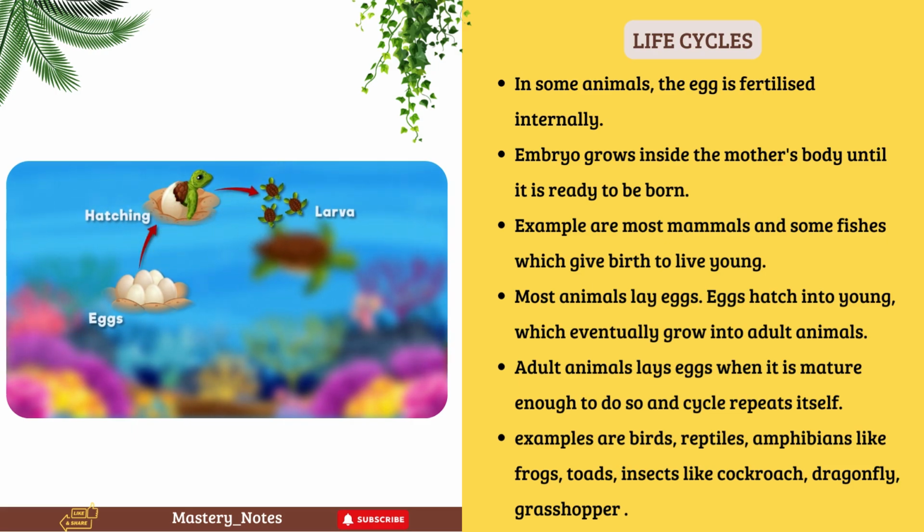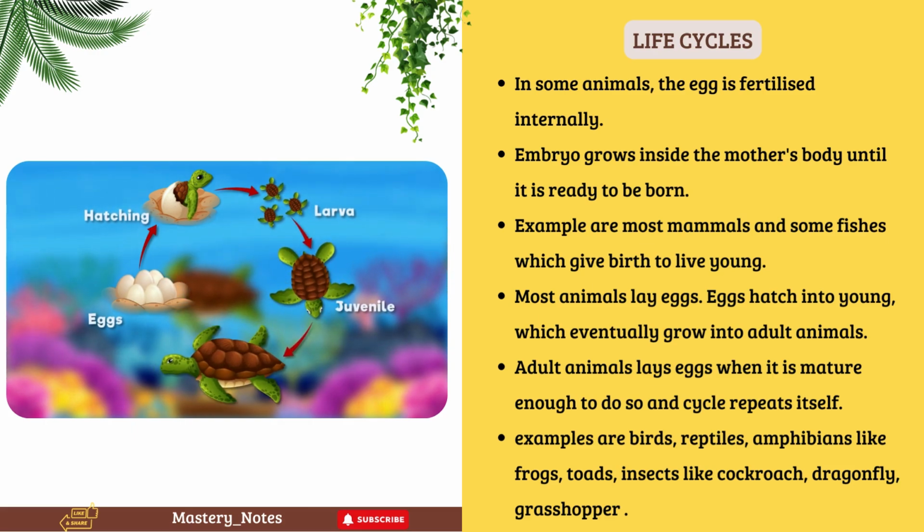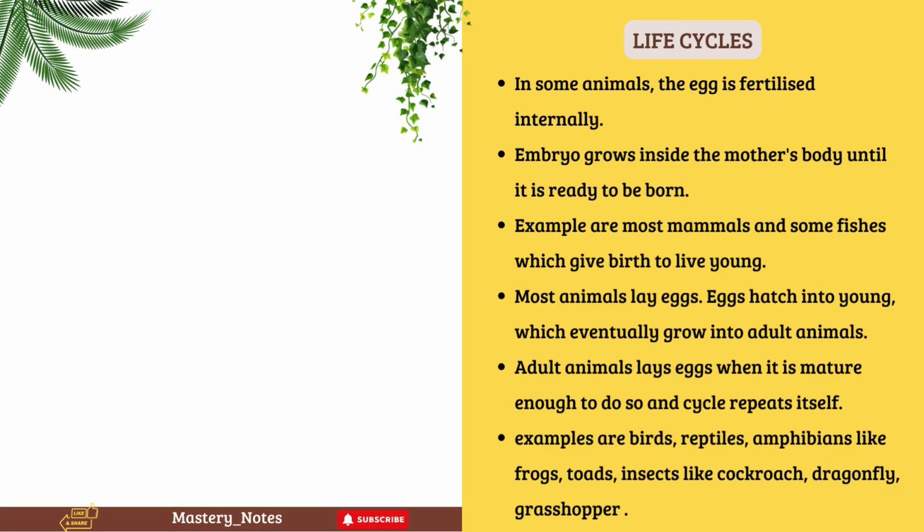Most animals lay eggs. Eggs hatch into young, which eventually grow into adult animals. Adult animals lay eggs when they are mature enough to do so, and the cycle repeats itself. Examples are birds, reptiles, amphibians like frogs and toads, and insects like cockroach, dragonfly, and grasshopper.